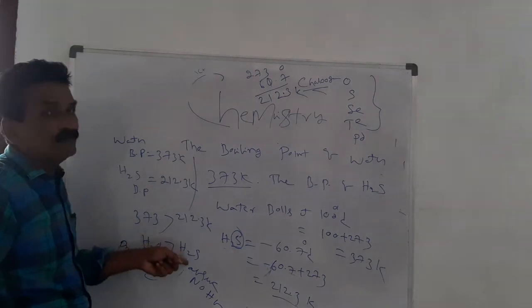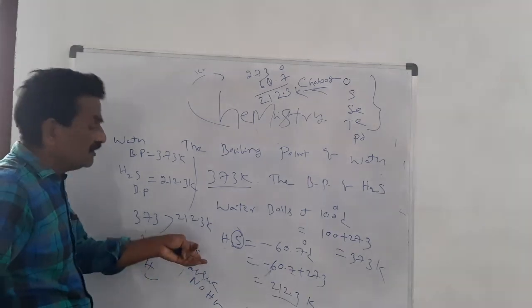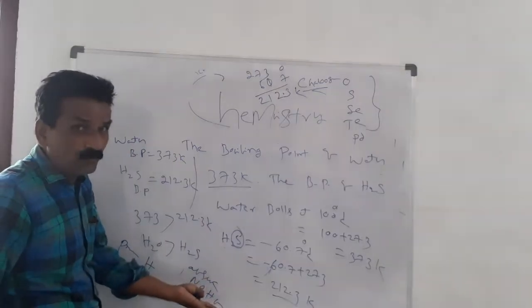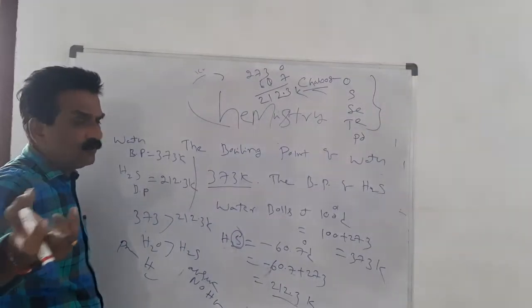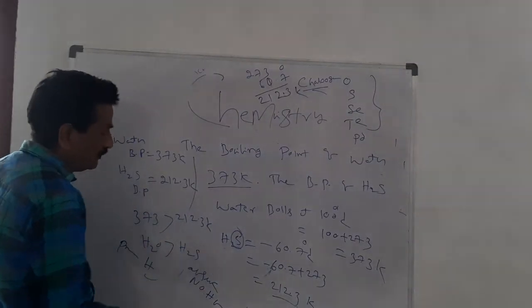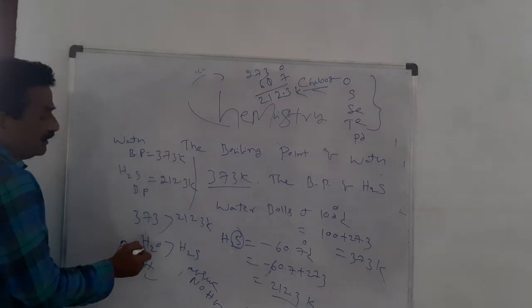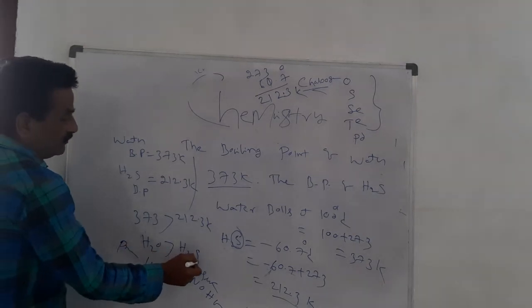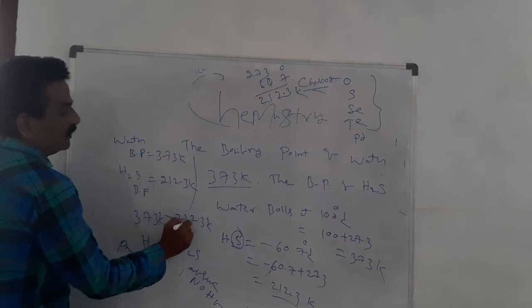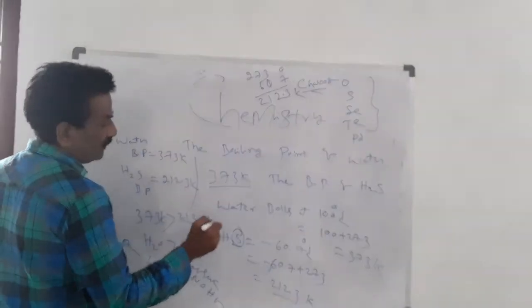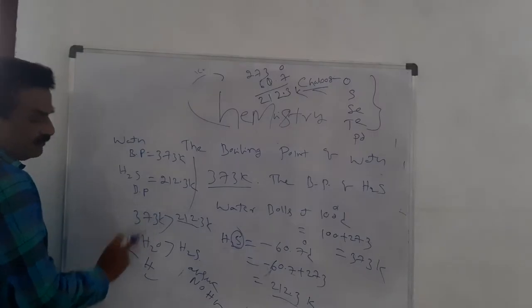But in H2S there is no hydrogen bond, because the size of sulfur is larger and its electronegativity is less. Therefore the boiling point of water, 373 K, is greater than that of H2S, 212.3 K.